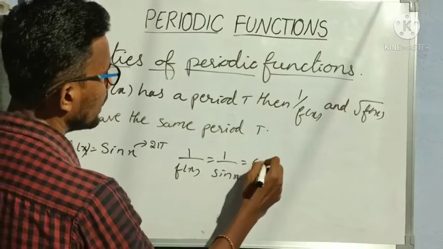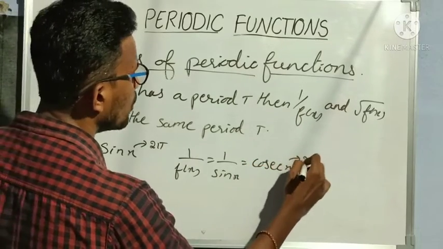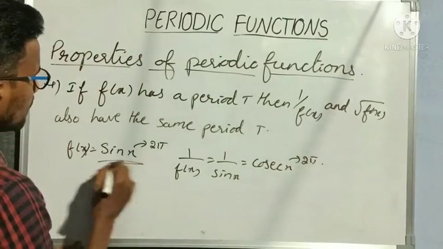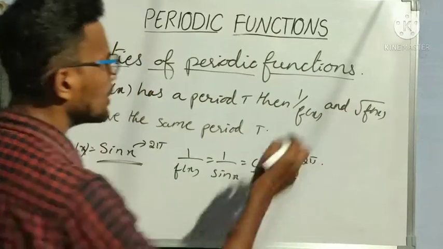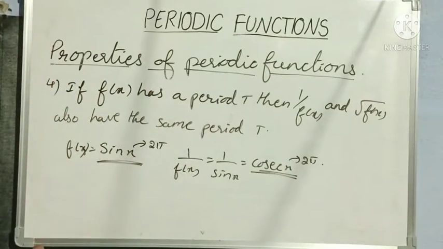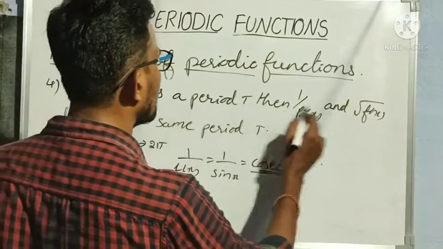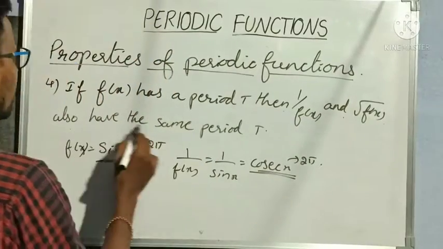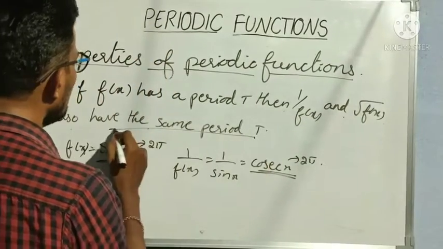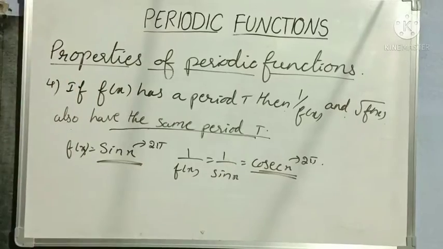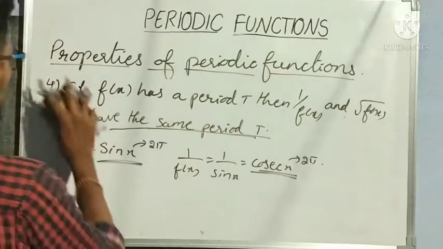If I take 1 by f of x, that means 1 by sin x. What is 1 by sin x? Cosecant x. The period of cosecant x is also how much? 2 pi. So when the period of sin x is 2 pi, the period of cosecant x is also 2 pi. Even root of sin x has period 2 pi. Understood? So this is the fourth property: if f of x has a period T, then 1 by f of x and the square root of f of x also have the same period T. Okay, and let us see the last property.